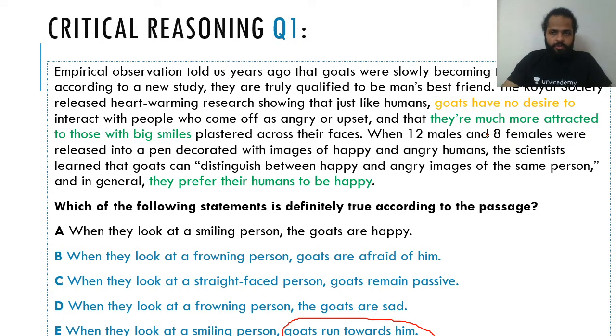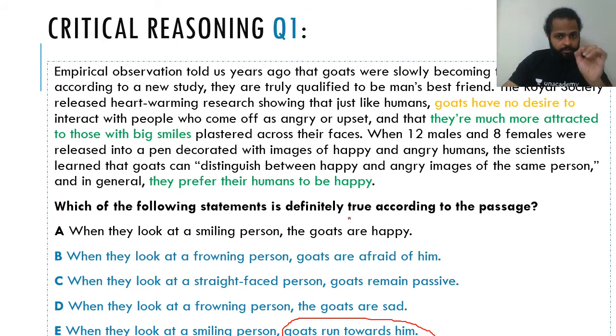So in case you're confused because of this part, which says that when 12 males and 8 females were released into a pen decorated with images of angry and happy humans, they prefer happy people. Yes, correct. You're absolutely right there. And that's what I was going to talk about next. That's exactly what makes this question difficult.